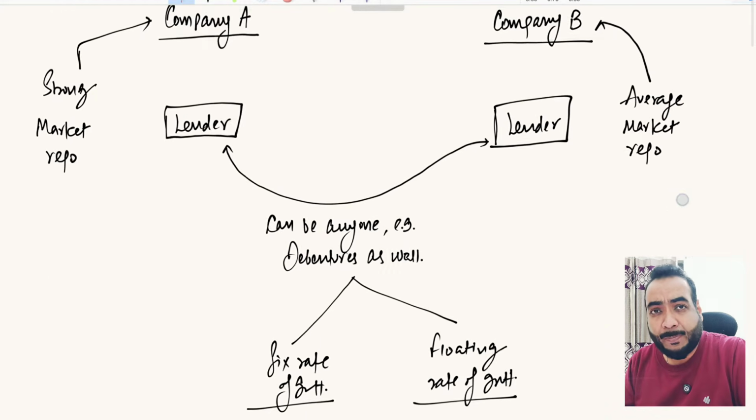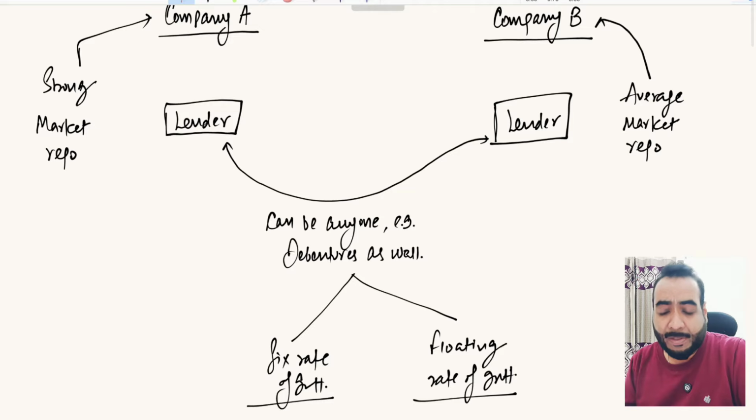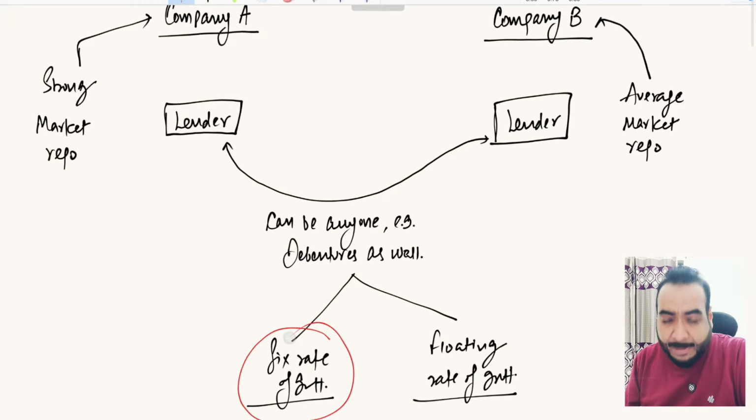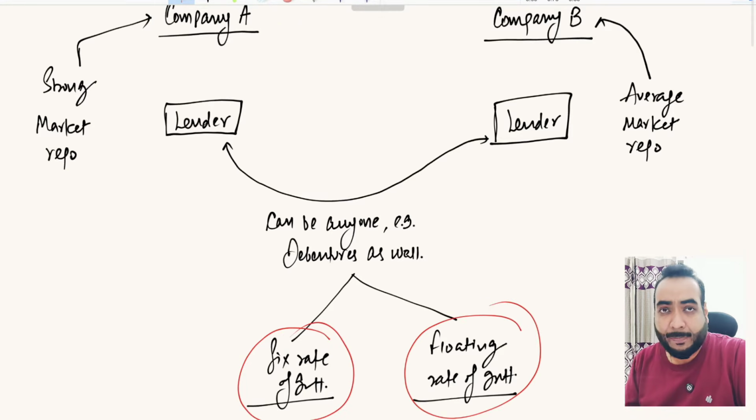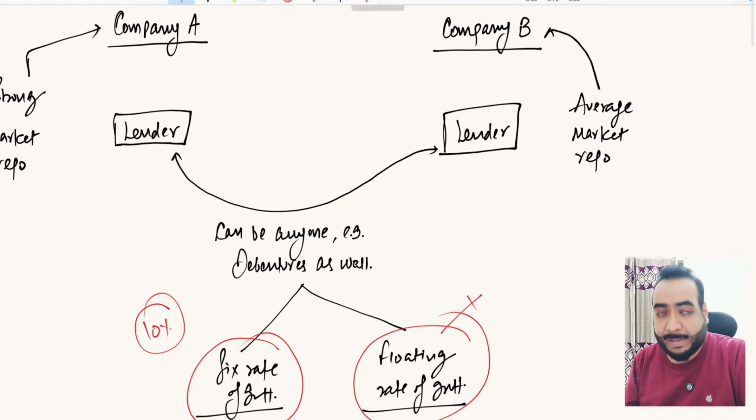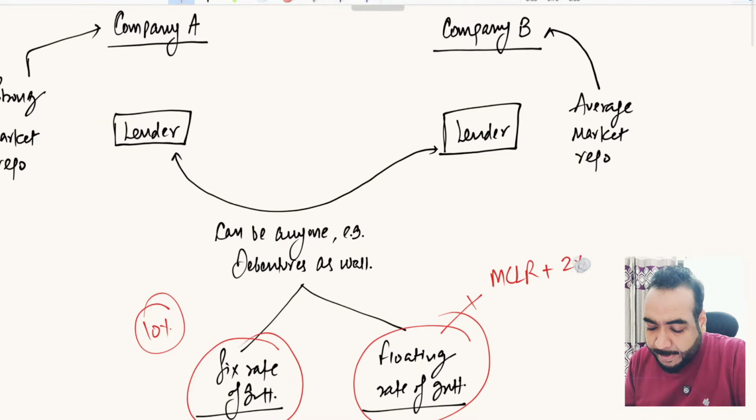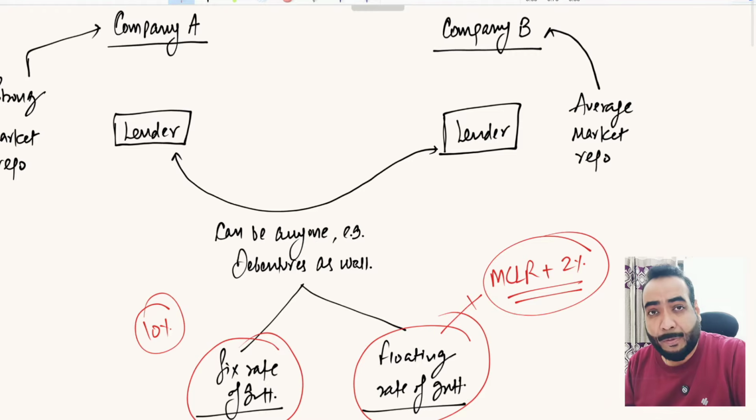There are two types of interest charged by the bankers. One is the fixed rate of interest, and another is the floating rate of interest. In fixed rate of interest, whatever the market conditions may be, you will pay a fixed amount of interest, say for example 10%. The floating rate of interest is linked with some external benchmark, and that can be any benchmark. For example, MCLR plus 2% is your floating rate of interest.